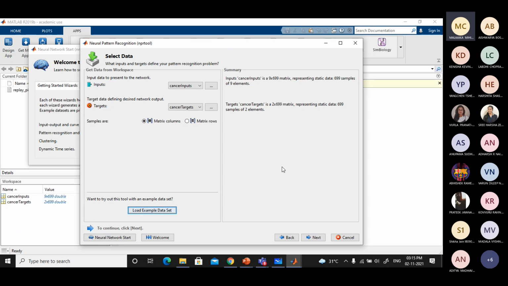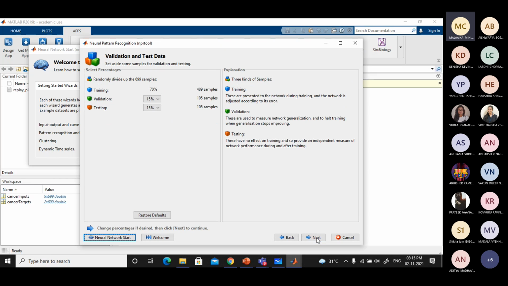Now, if I go on with the processing in the GUI, like next, my data set is divided into samples. 70% of the samples, 489 samples, are used for training in this case, and the rest, 15% each, for validation and testing.